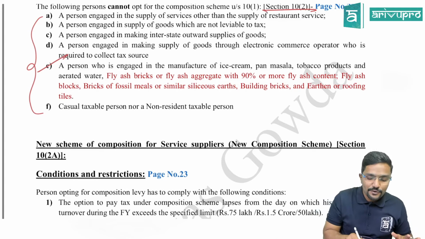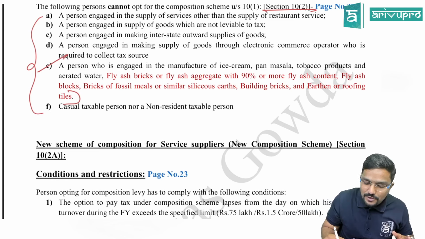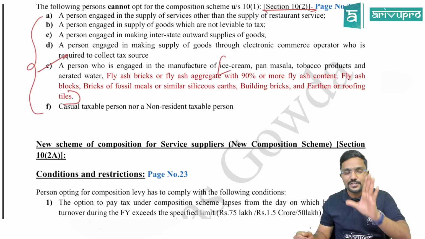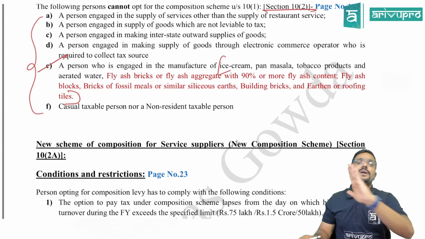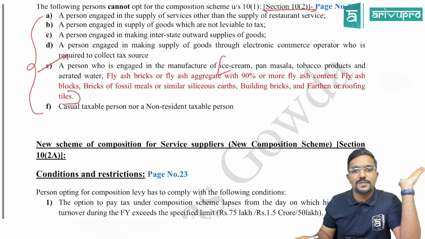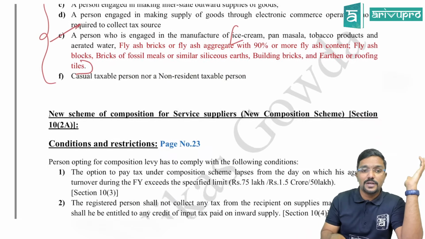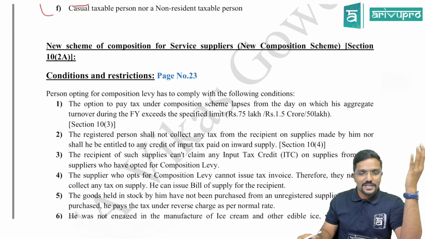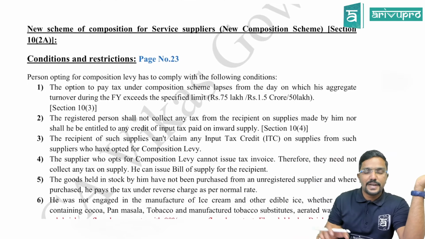That means if you are engaged in any of the manufacture of these products, from ice cream to tiles, then you are not eligible for composition scheme. You are not eligible for composition scheme. Both 10(1) also is not available, 10(2)A also is not available. Clear? So there is a change with respect to that also in 10(2)A.